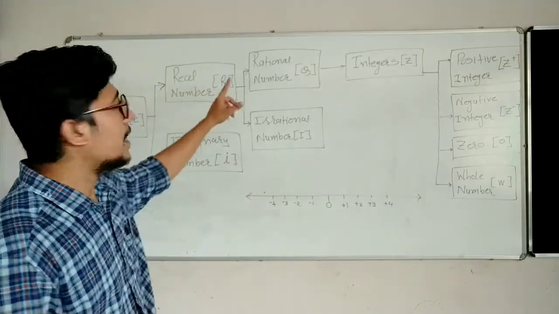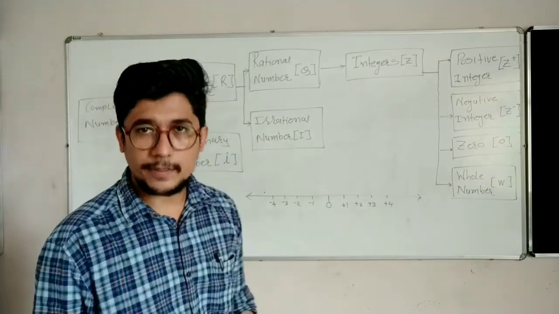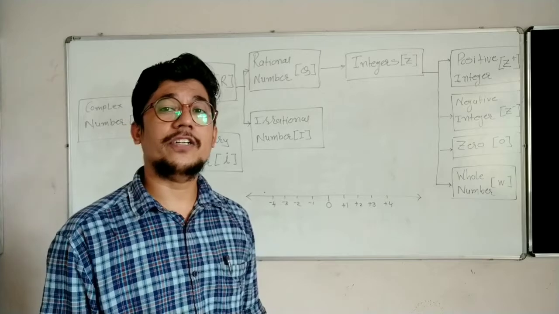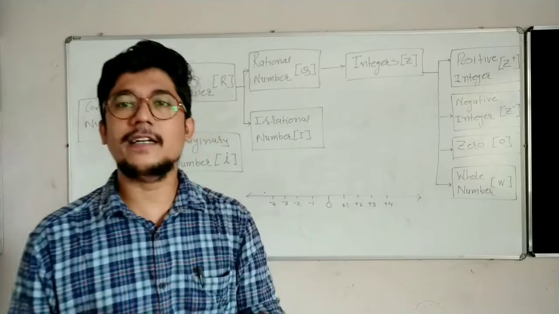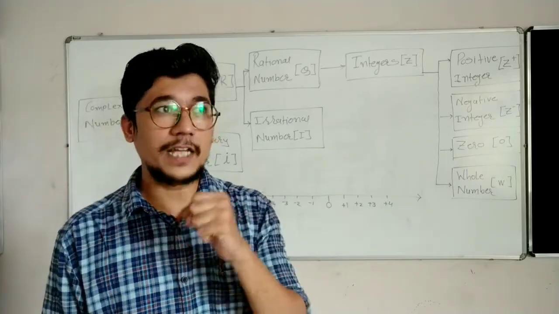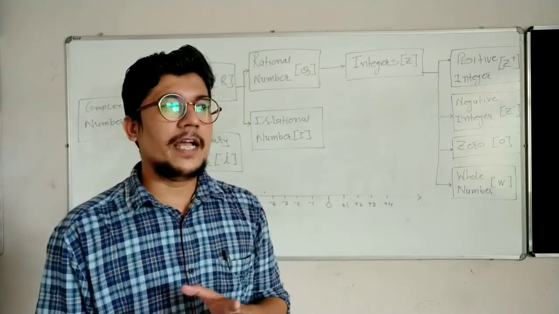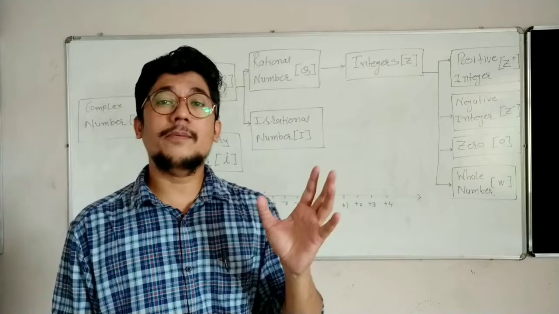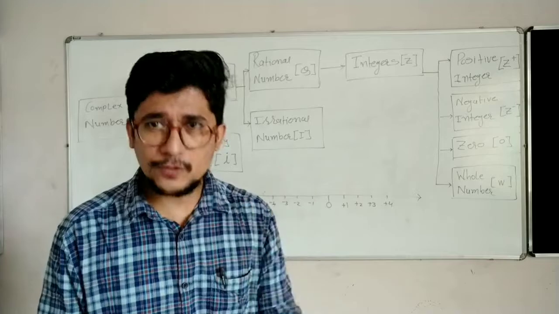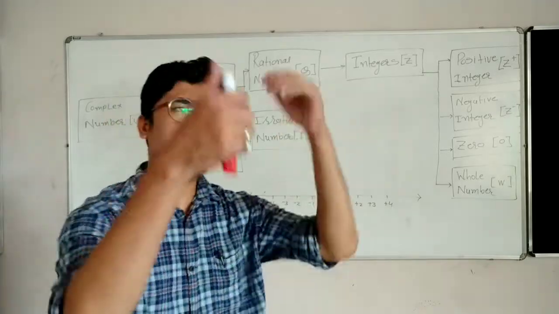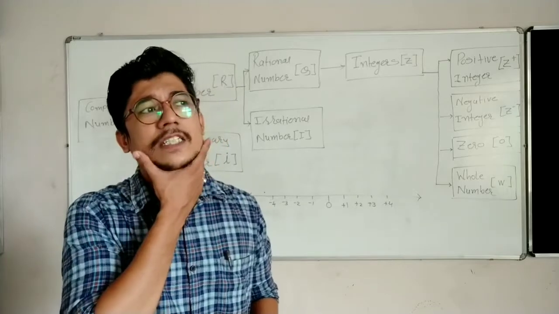Okay? Now, the rational number has another cousin brother, that is the irrational number. What is it? Irrational number. There is a best concept behind the irrational number, and it is very interesting to know about it. It is very complicated, and in addition to that, irrational numbers are the most favorite for scientists. Every scientist loves irrational numbers. So you will ask, sir, what is there in an irrational number? Can you say which are the irrational numbers?